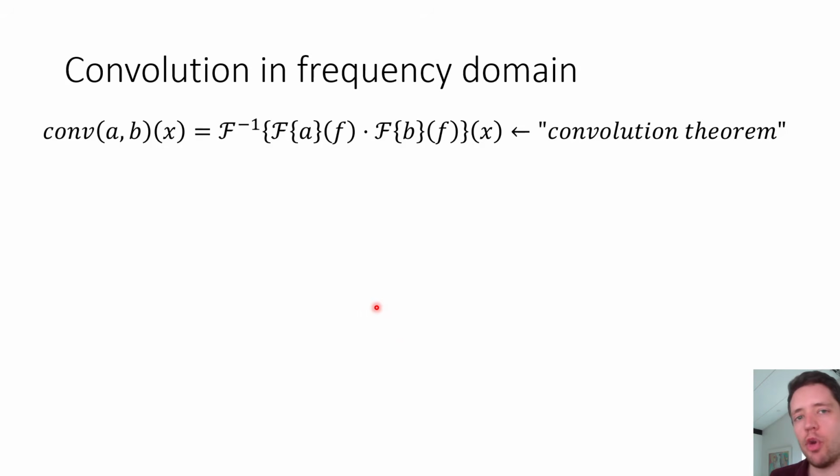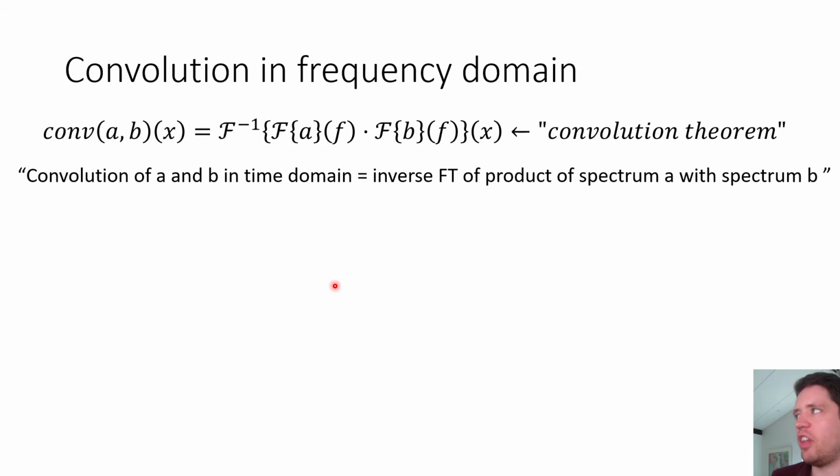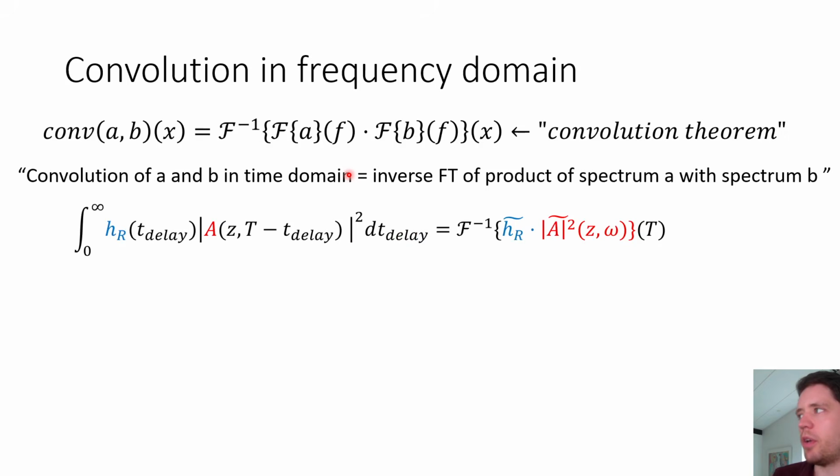Furthermore, we have something called the convolution theorem, which essentially states that if you have two functions in the time domain, for example a and b, and you take the convolution, that's actually the same as multiplying the spectra together and then taking the inverse Fourier transform. Now that seems a little bit technical, but the point is that this expression here, once again, is a convolution between two functions. So we can either compute the convolution directly in the time domain, or we can multiply their spectra together in the frequency domain.